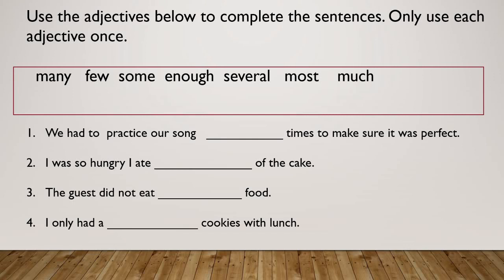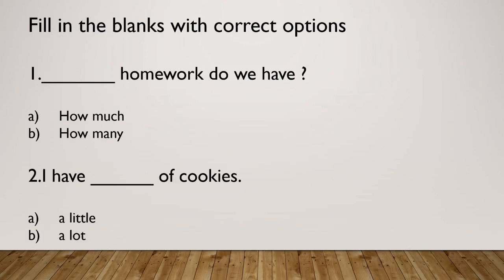Now the next one is filling the blanks with correct options. So student, the first one is: dash homework do we have? The options over here are how much and how many. Tell me student, what is the correct answer? Yes, correct. How much is the correct answer.